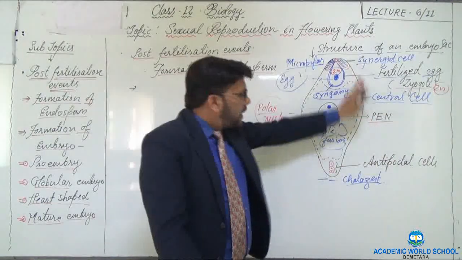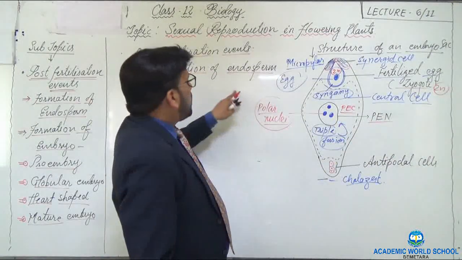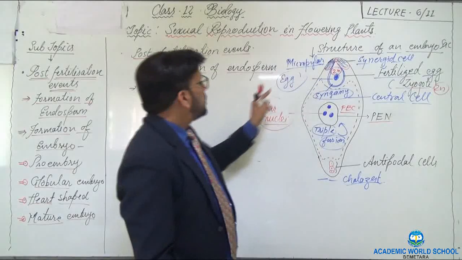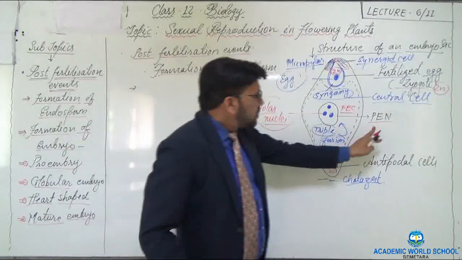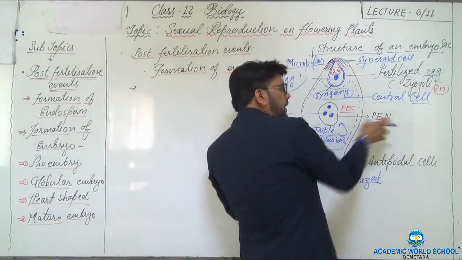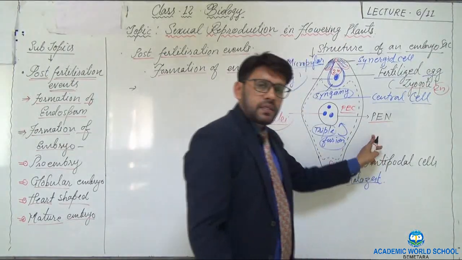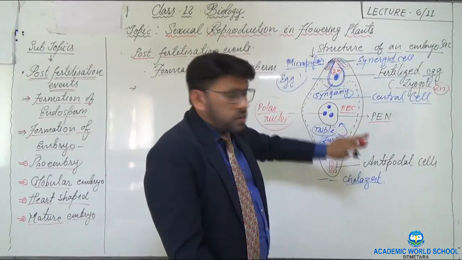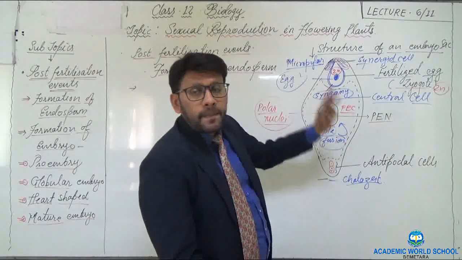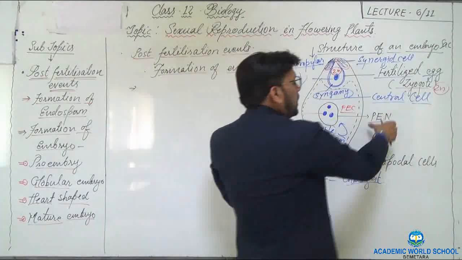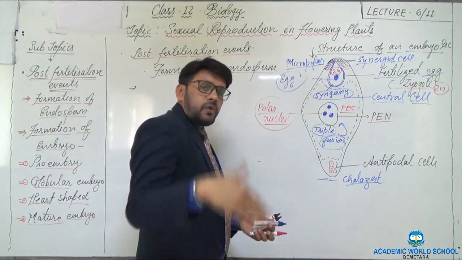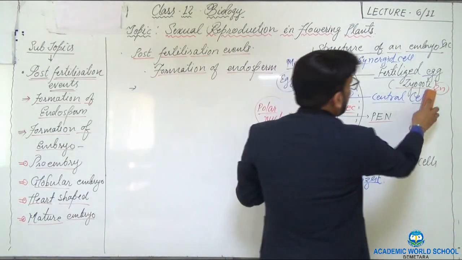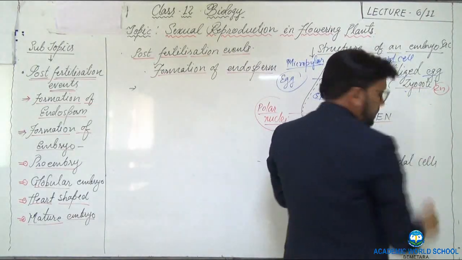You might be thinking, why am I repeating this again? Because my topic is based upon these only. Unless I connect these, I cannot proceed with today's topic. So see this PEN, or primary endosperm nucleus. See here, two times the process of fertilization has taken place. This phenomenon is called double fertilization. Here there are a few things that take place. The fertilized egg is now called the zygote.